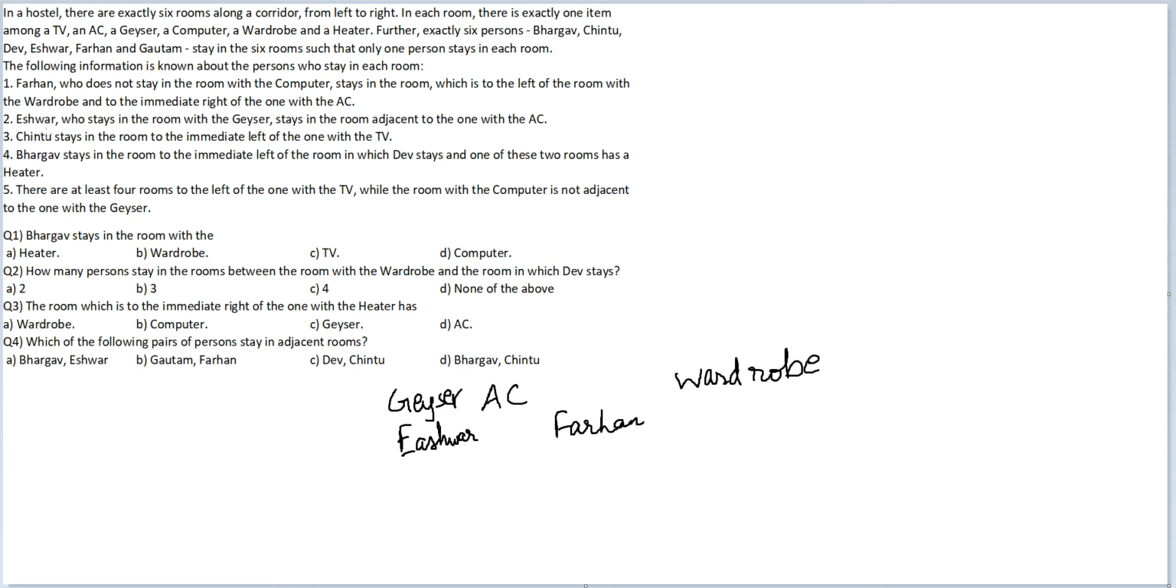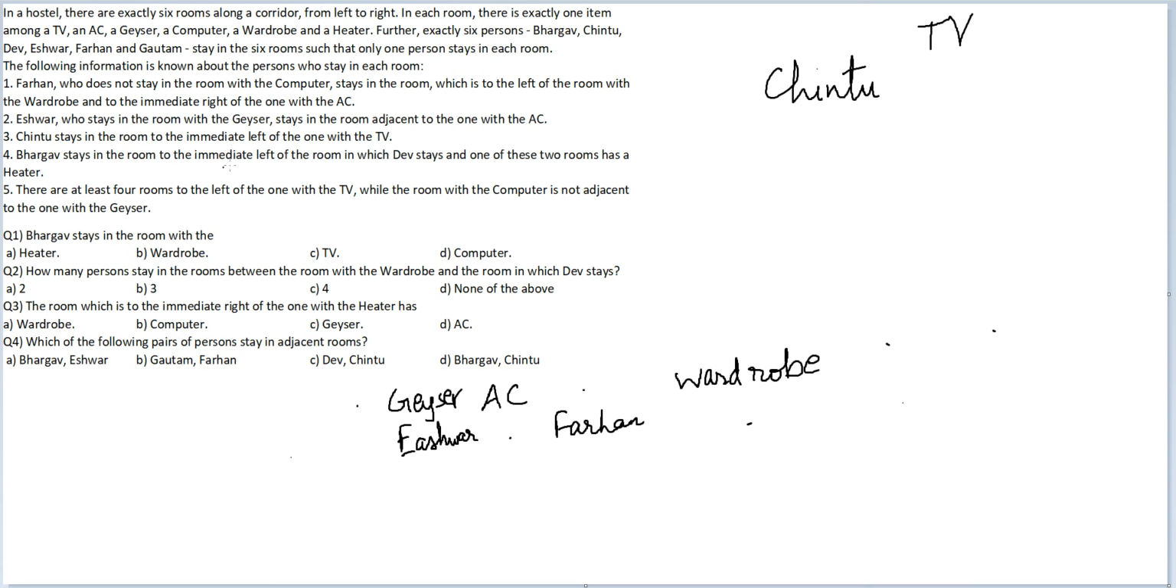Okay. Chintu stays in the room to the immediate left of the one with TV. Now Chintu, if TV is here, Chintu can be here. Multiple cases are available for Chintu, so we write it separately. Chintu is to the left of the room that has TV.